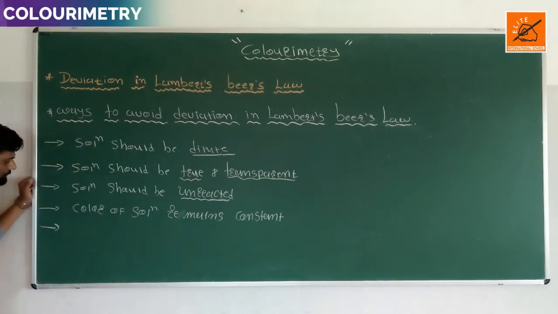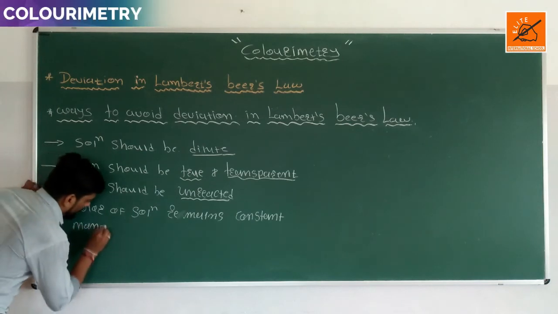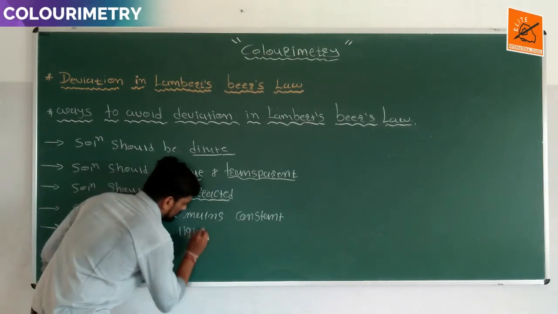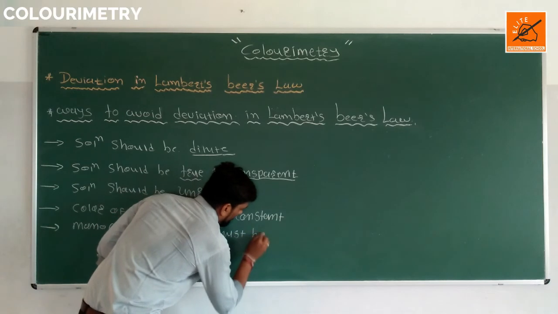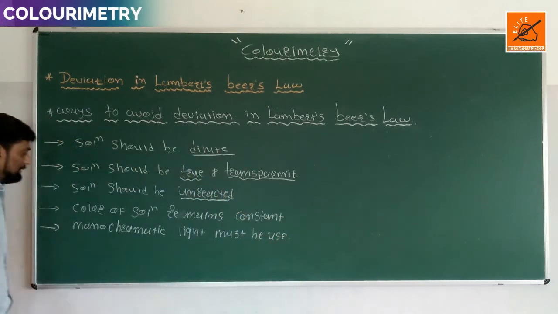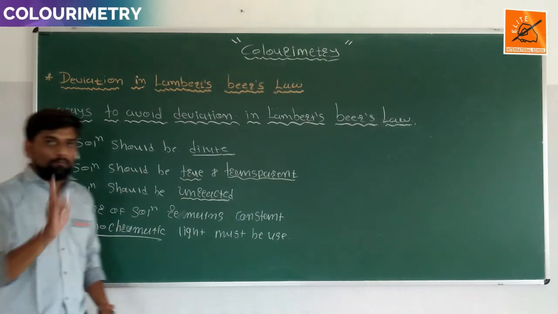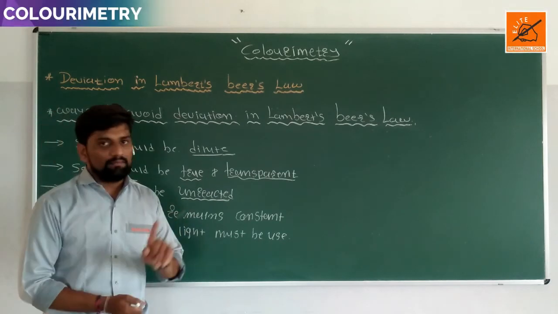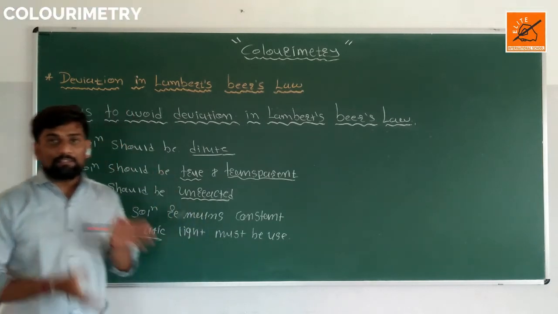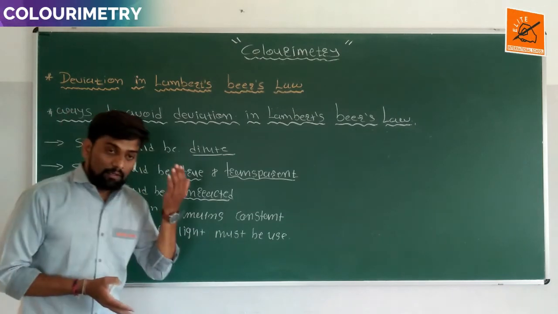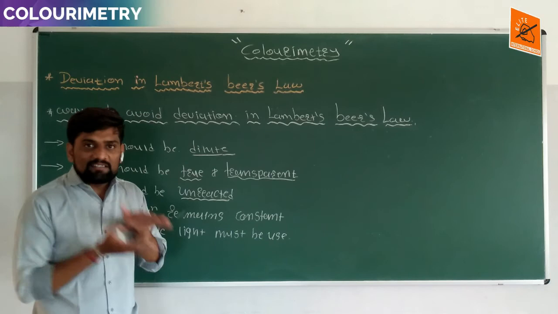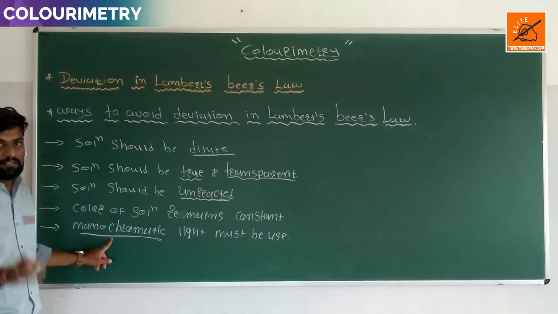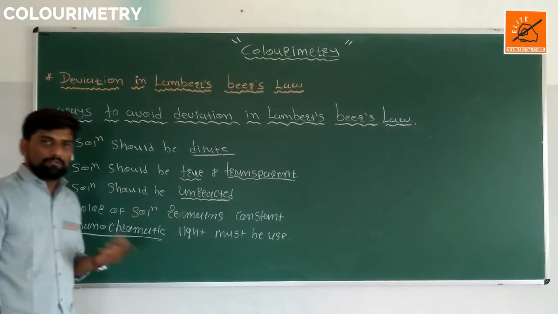The fourth one is monochromatic light. Monochromatic light must be used. Monochromatic means a fixed, particular wavelength. That type of light is used in the colorimeter, and at that time deviation is not formed. If the light is polychromatic, it generates error and deviation is formed. So the incident light should be monochromatic, and then deviation is not formed in the colorimeter or in Lambert-Beer law.